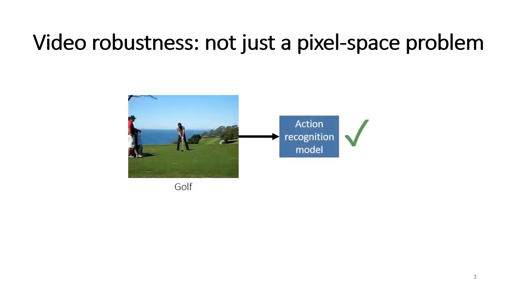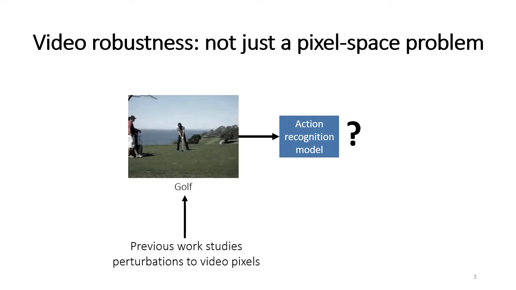Recent machine learning models do very well on video benchmarks like action recognition, but in the real world, video data gets corrupted in various ways, so models deployed on video should be robust to real-world corruptions. Recent work in video model robustness has focused on pixel-level perturbation, but in the real world, videos aren't stored as raw pixels, but in a compressed file format.